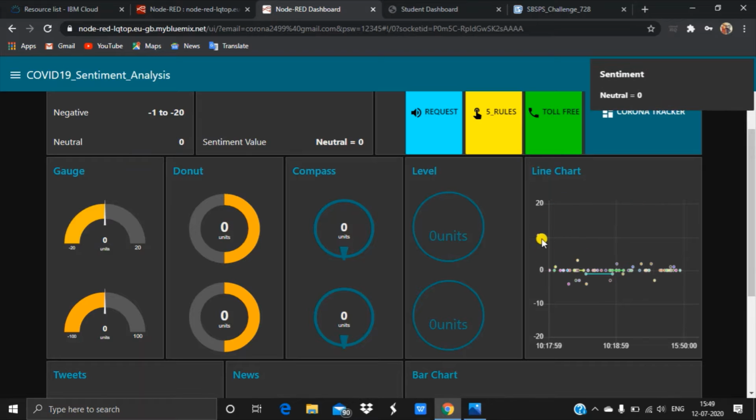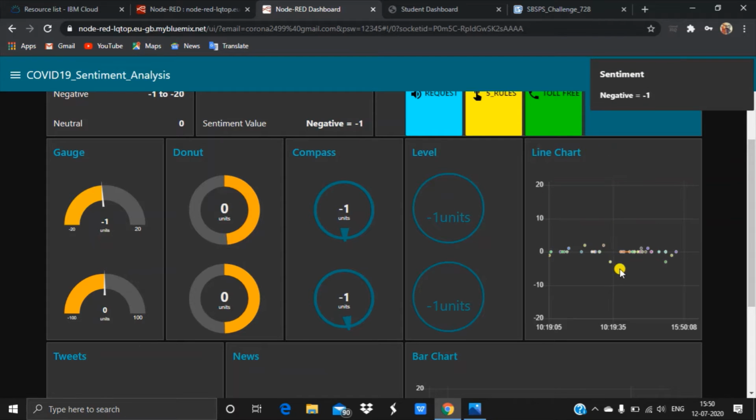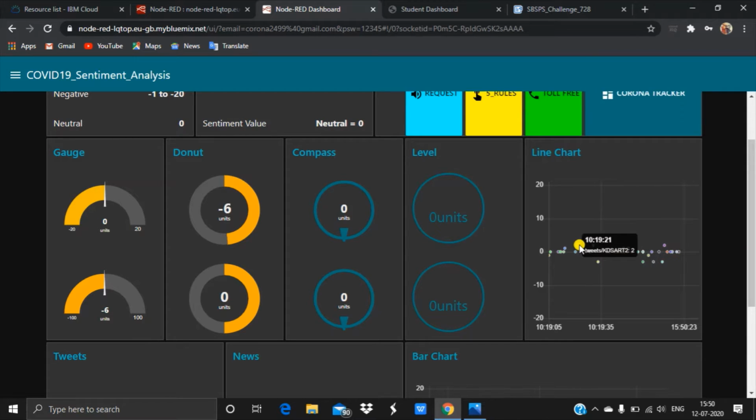I have also used a line chart which updates the sentiment value every minute in this group. Here I have fixed the range from -20 to +20. While pointing to a point, it shows the sentiment value and the time at which the sentiment value was got.